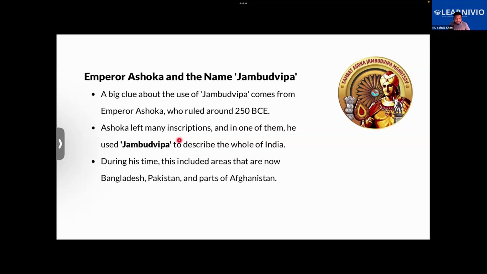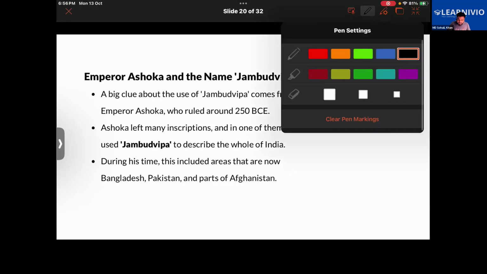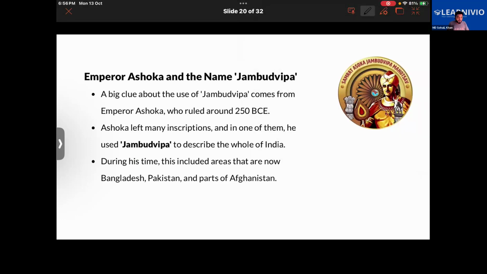Ashoka left many inscriptions, and in one of them, he used Jambudvipa to describe the whole of India that you see today. During his time, this included areas slightly different from the border of India today. Today, the border of India is different.